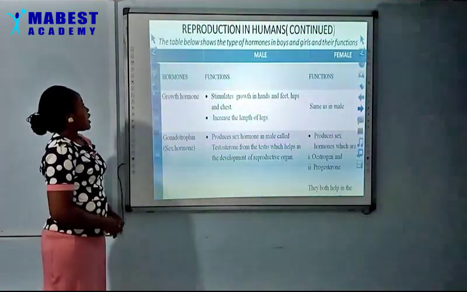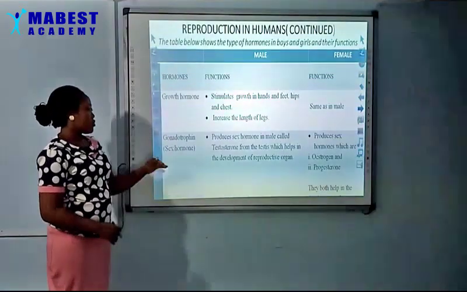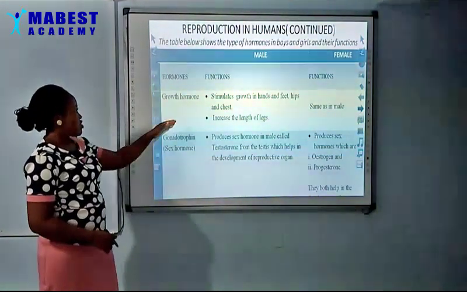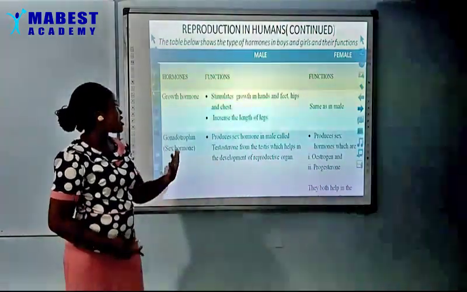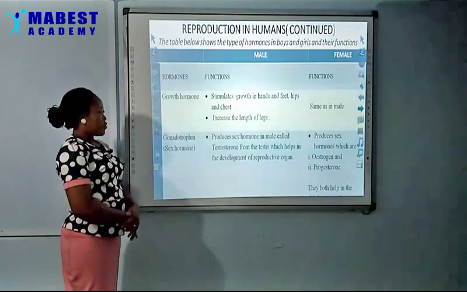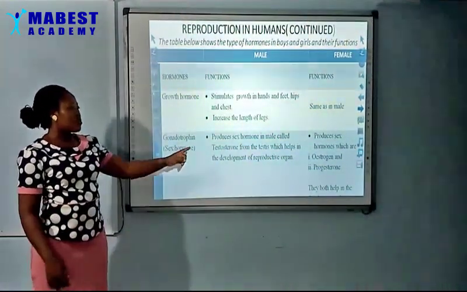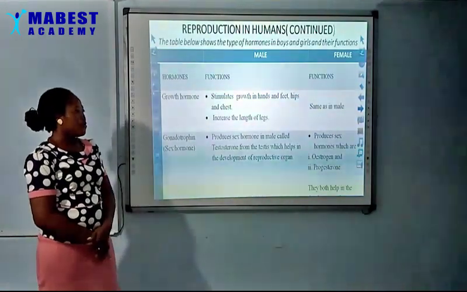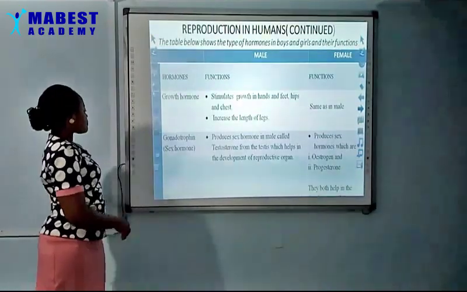So remember, we have the two hormones, growth hormones and gonadotrophin hormones. Growth hormone is responsible for our growth in our body, increase in size and length, while gonadotrophin is a sex hormone, where in male we have testosterone and in female we have estrogen and progesterone.